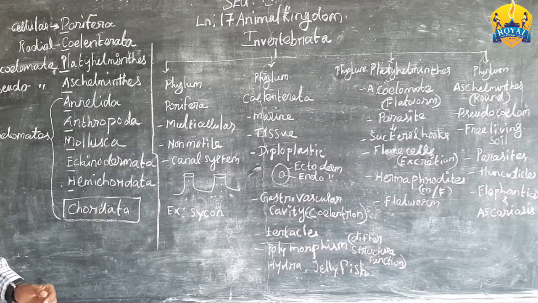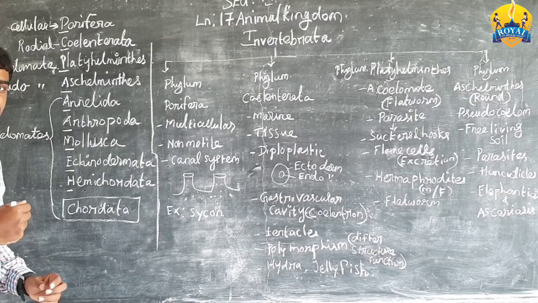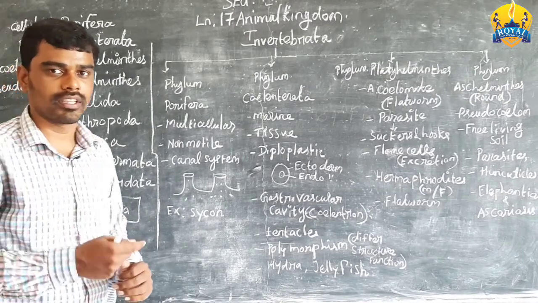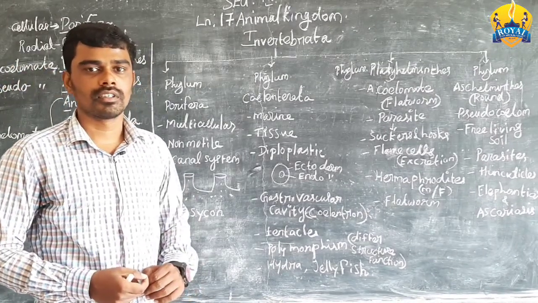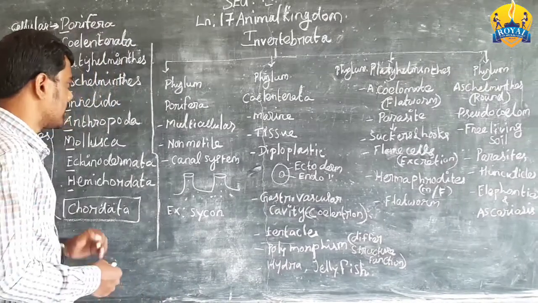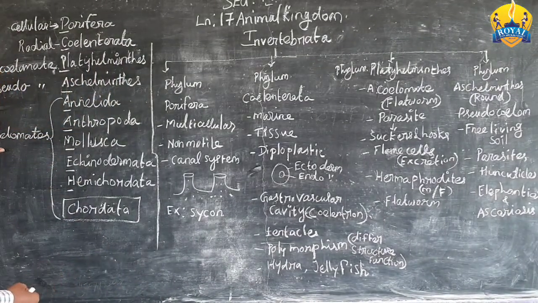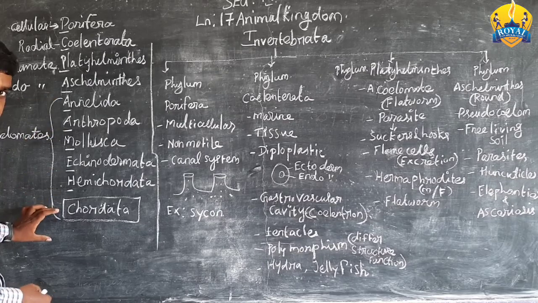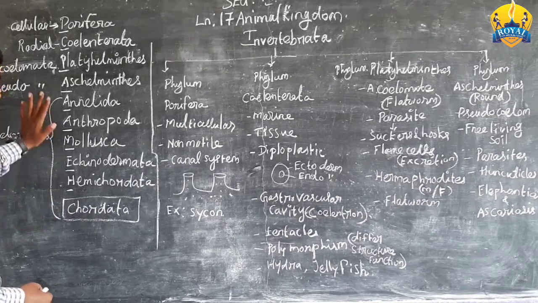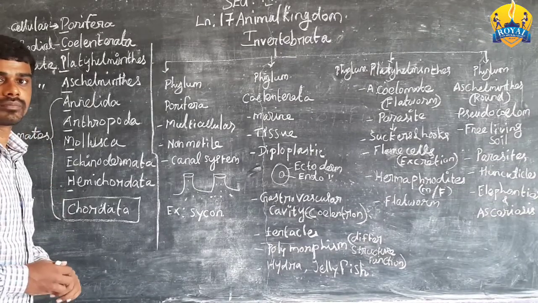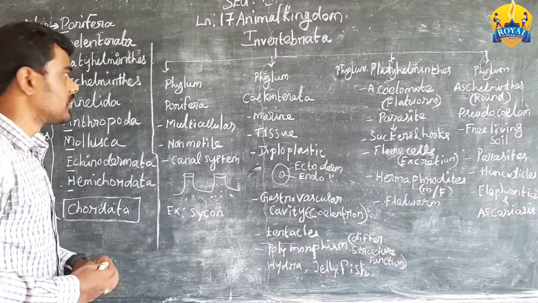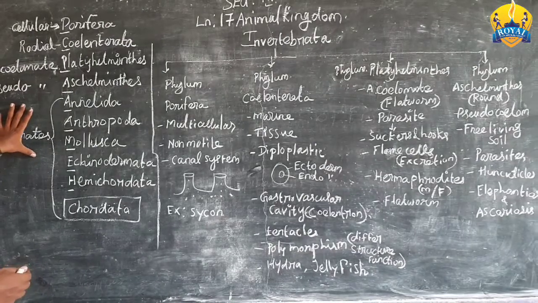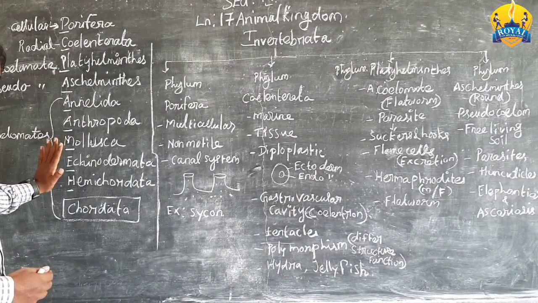I already told you the example: in human beings, we have a body cavity from mouth to anus, that is the body cavity in our body. Like that, all the living organisms from Annelida to the chordates are classified as coelomates. So based on the body cavity and symmetry, the 9 phyla are classified.